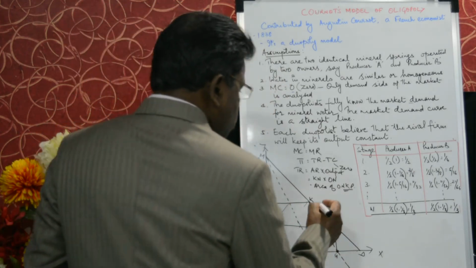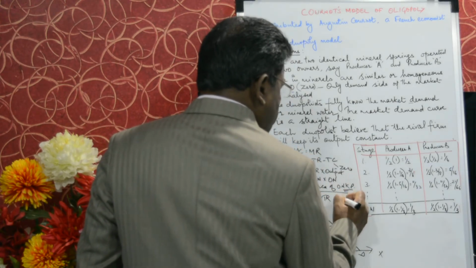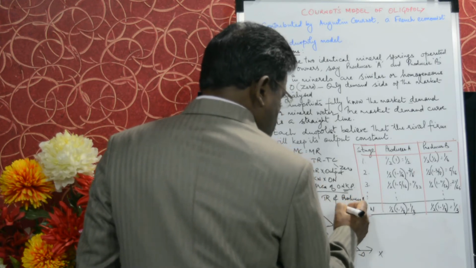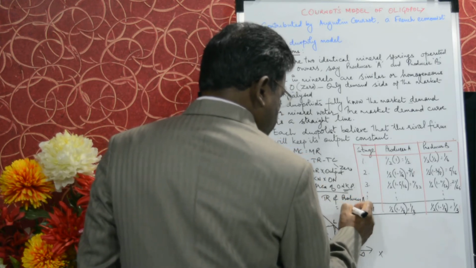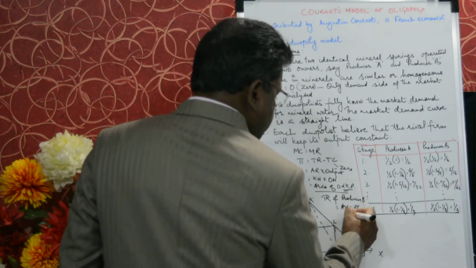So total revenue of producer B is equal to area of NHLG.